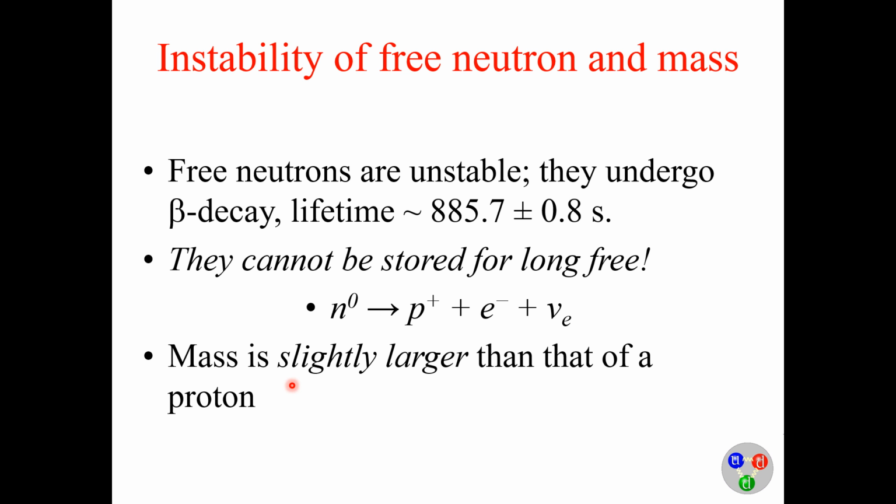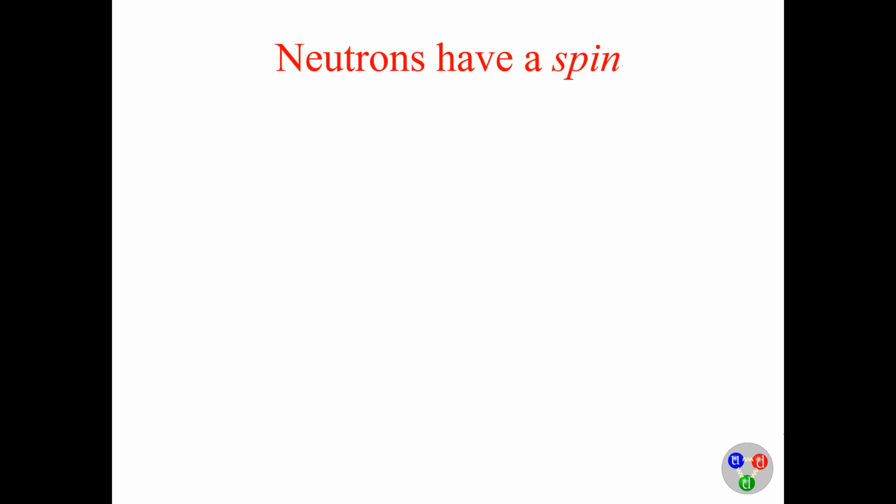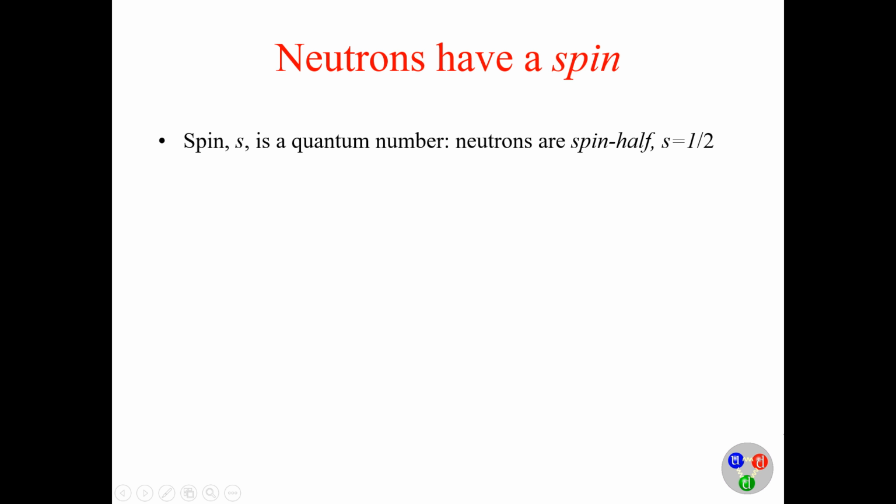If you look at the mass of the neutron, it is slightly larger than that of the proton.